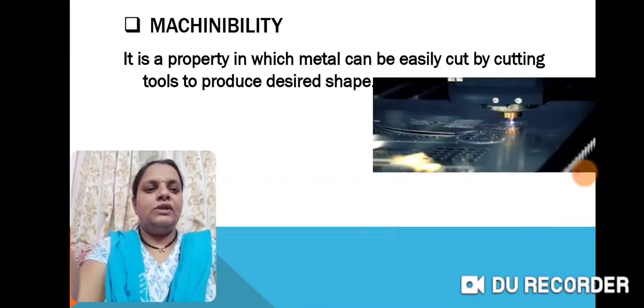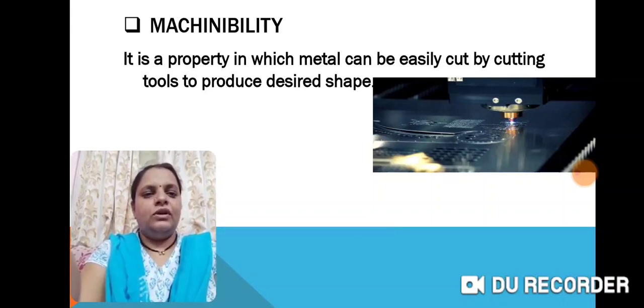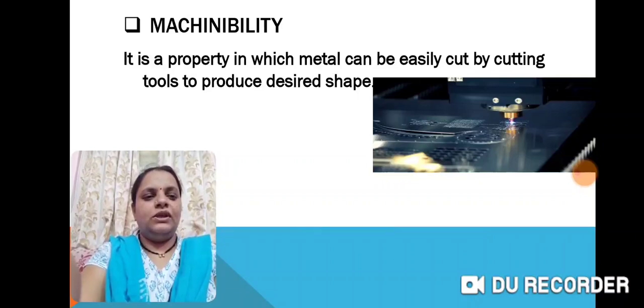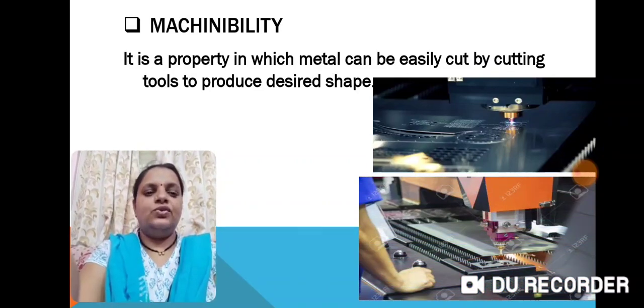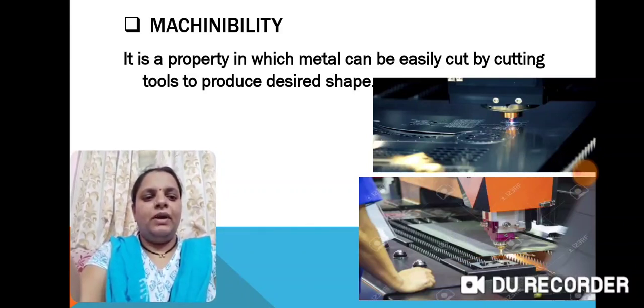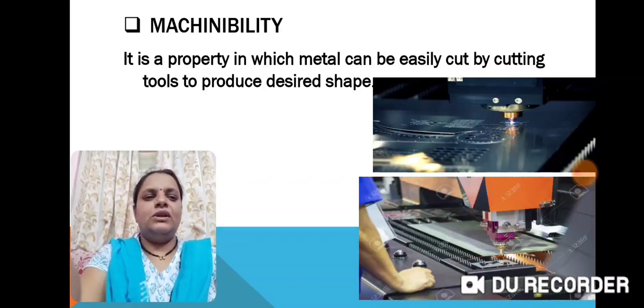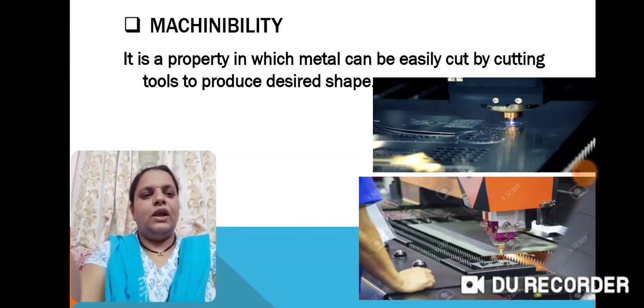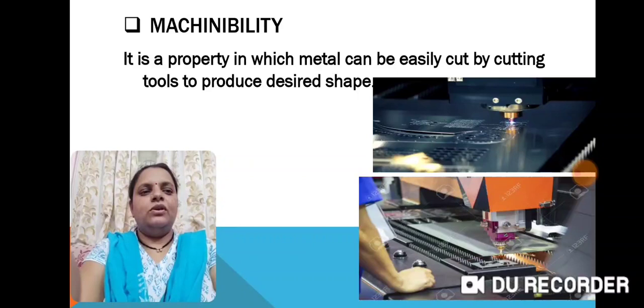Here in this picture we can see that with the help of a machine, we can make lots of holes and give them shapes according to the machine we are using here. Just like a sewing machine, where we use cloth, here in this machine we are using metal. So metal has this property that it can easily undergo various operations with the help of a machine. So this property is called machinability.